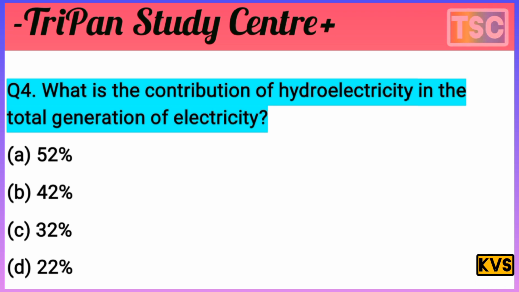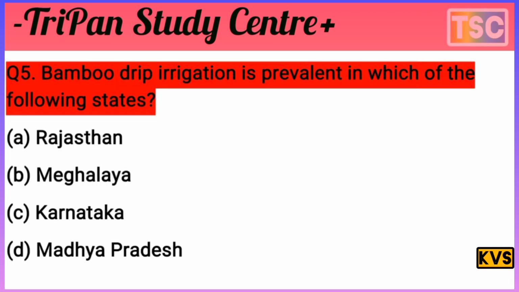22% is the energy contribution of hydroelectricity in the total generation of electricity. The answer is D, 22%. Let's see the next question. The next question on your screen: bamboo drip irrigation is prevalent in which of the following states? The bamboo drip is the most important here.